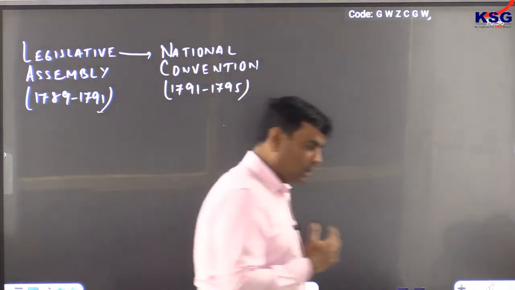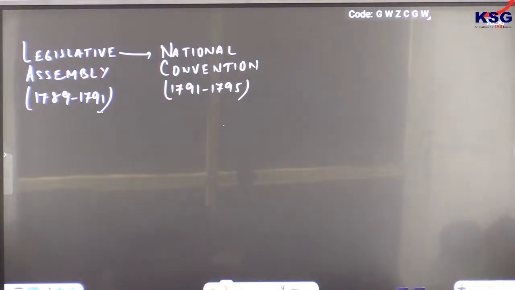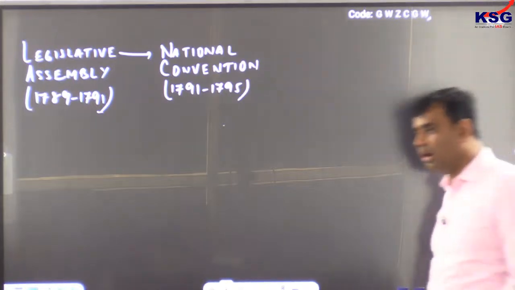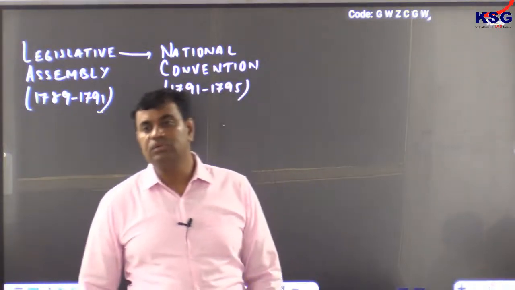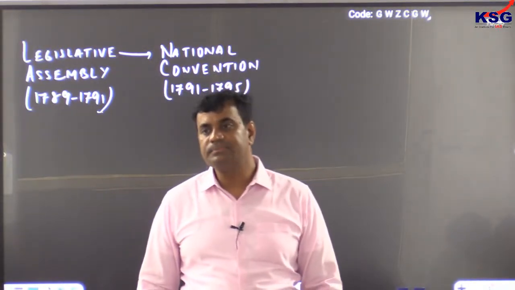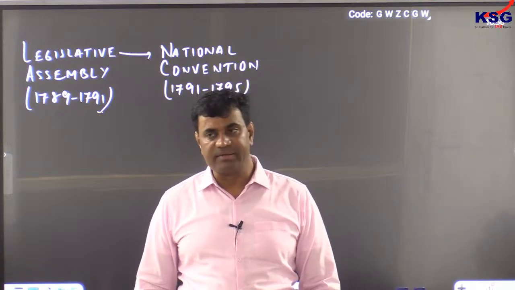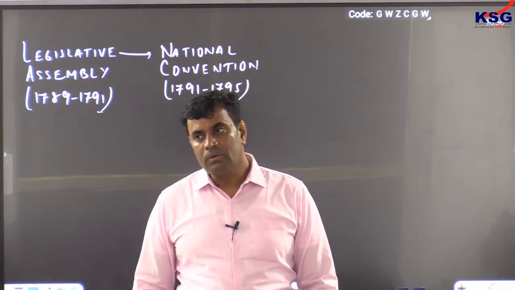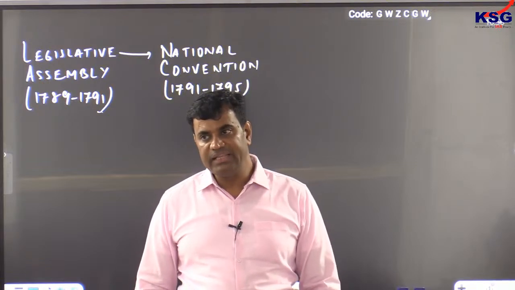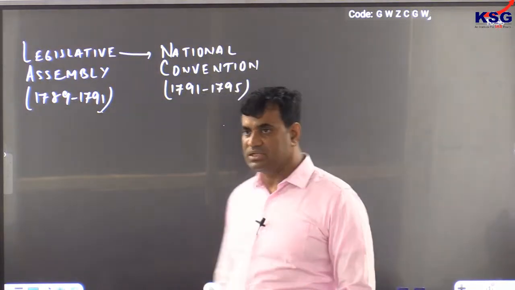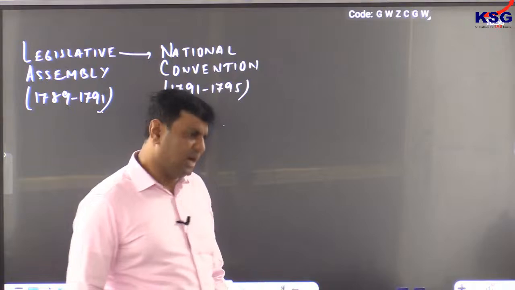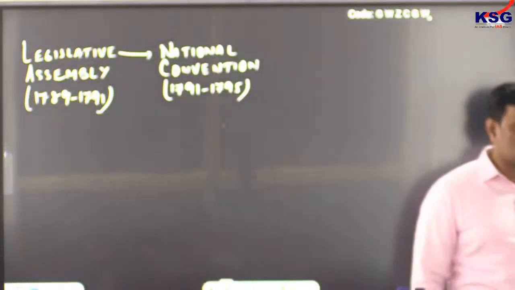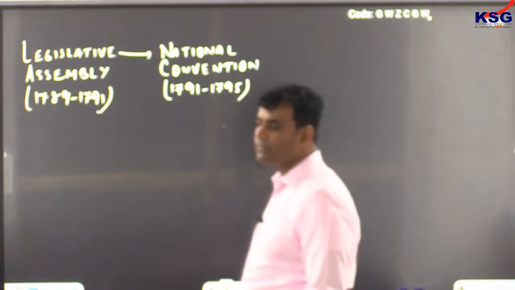Britain was an arch rival of France, and wanted to prevent any progressive change. Austria wanted to stop revolution.